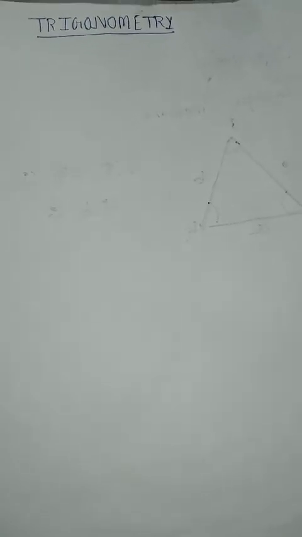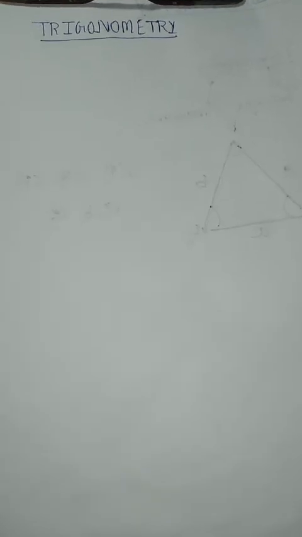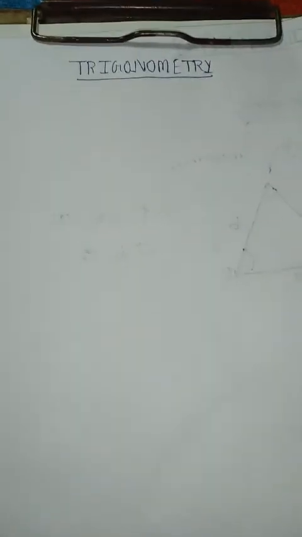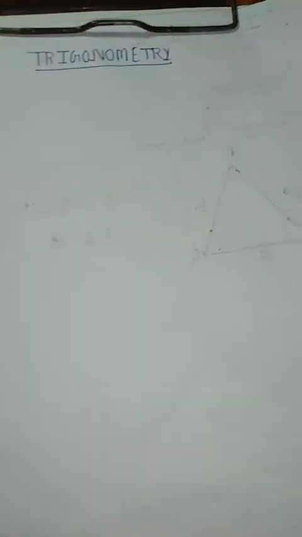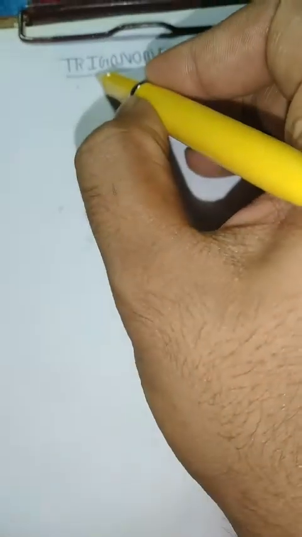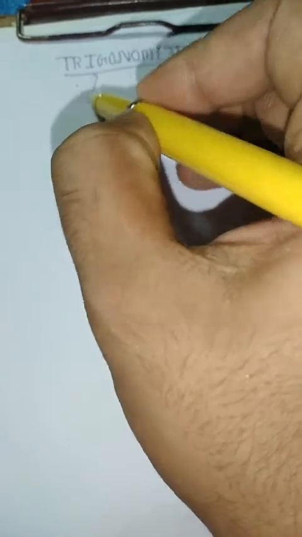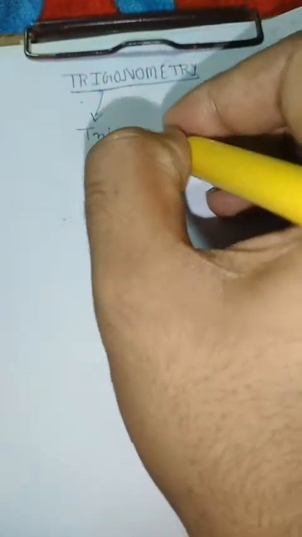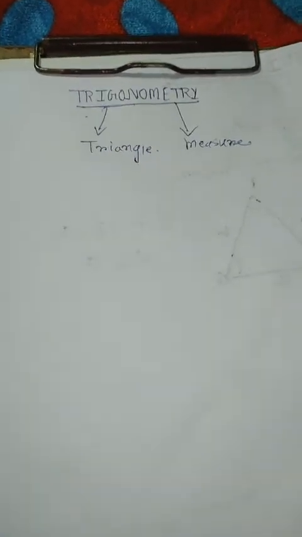Today I shall discuss the most interesting topic, that is trigonometry. So let's start. Firstly, I shall break the word trigonometry, which is: trigono means triangle, metry means measure. It's just a measure of all possible things of a triangle.